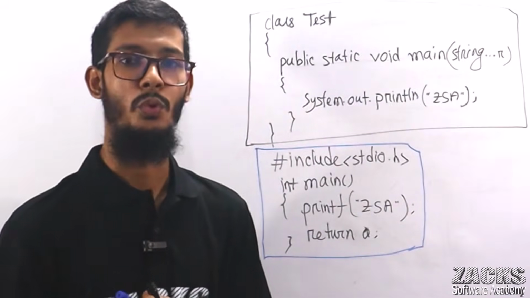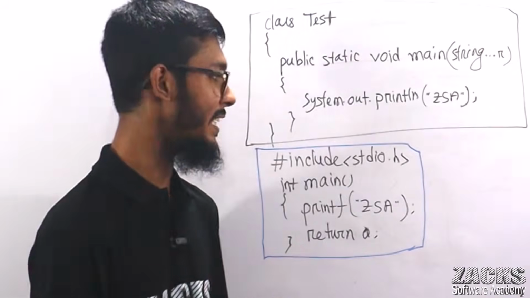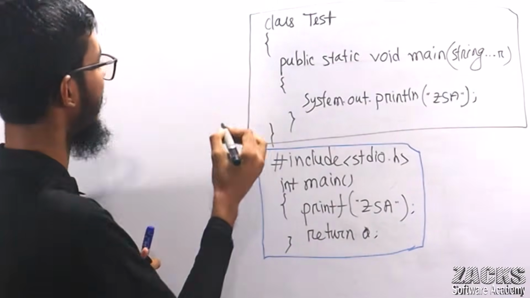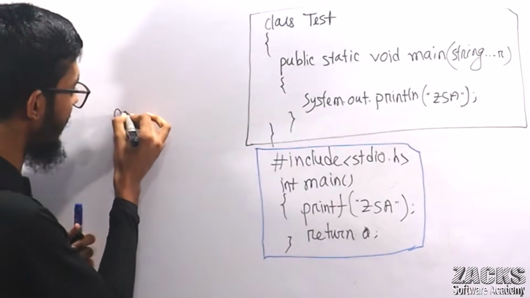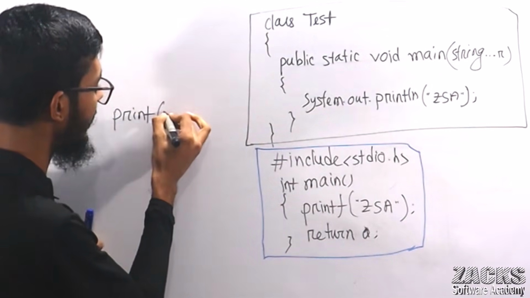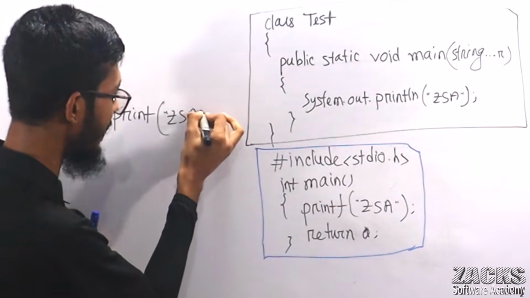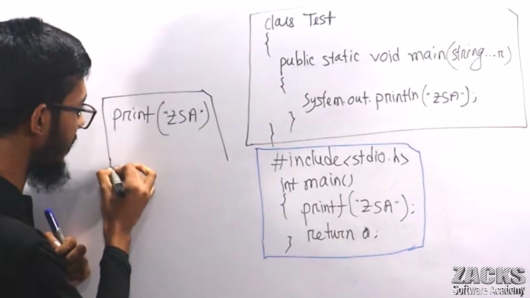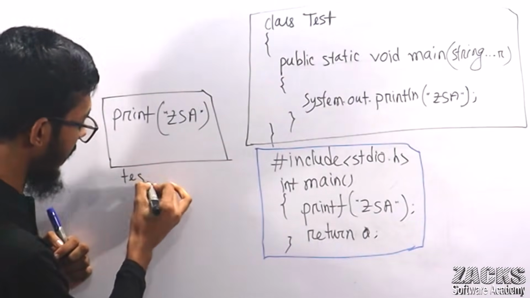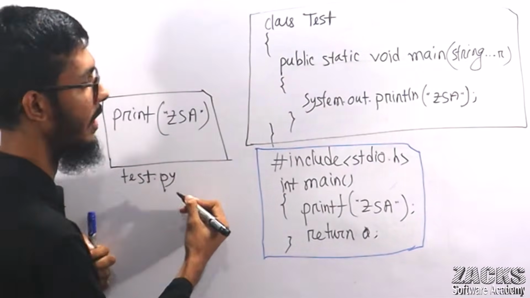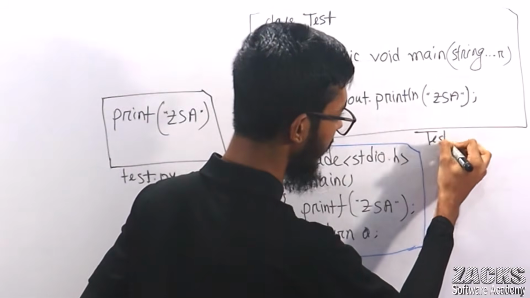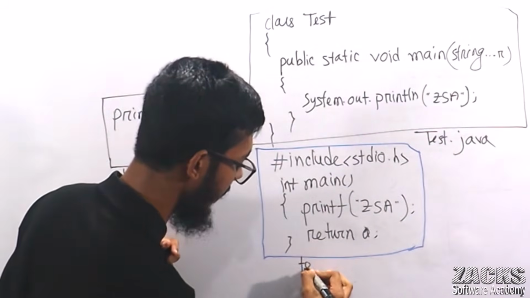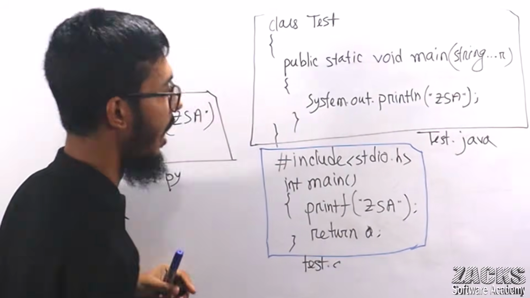But what about Python? Simply in Python we are writing a single line, like print, JX Software Academy. In Python, we simply write this line. This is your file, like test.py, and consider this is the program test.java, and consider this is the file like test.c. So are you observing?